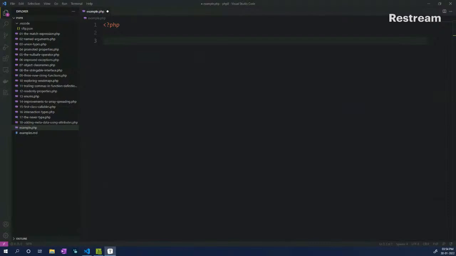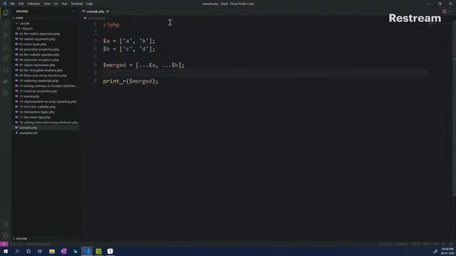So let's take an example of two arrays. We have array A, which has two values, array B again having two values, right? And then we used to do this in PHP 7 or previous to PHP 8. This is how it works. So let's try to paste this code here.